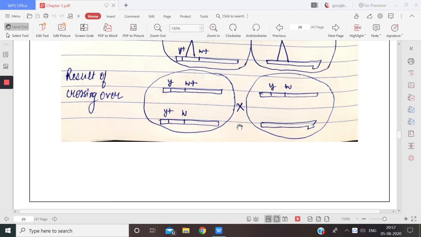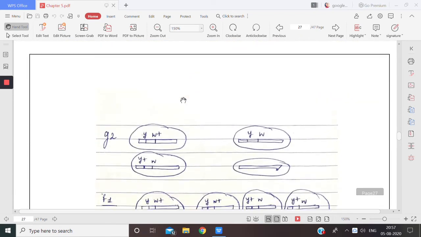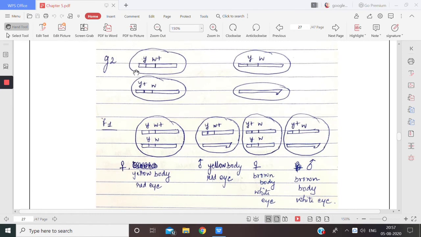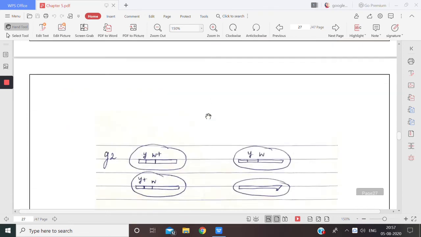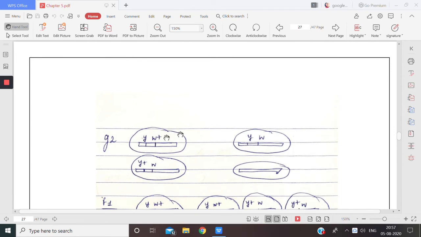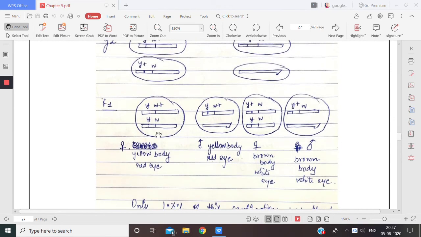Now see the gametes. What are the gametes I will get after the crossover? First one gamete will get this chromosome, another gamete will get this chromosome, then here the gamete will get this chromosome and the other one will get this. So these 4 chromosomes will be separated into the gametes. Now when the fusion occurs, this is the result that I am getting. Yellow body, red eye female, yellow body, red eye male, again brown body, white eye female, brown body, white eye male I am getting.